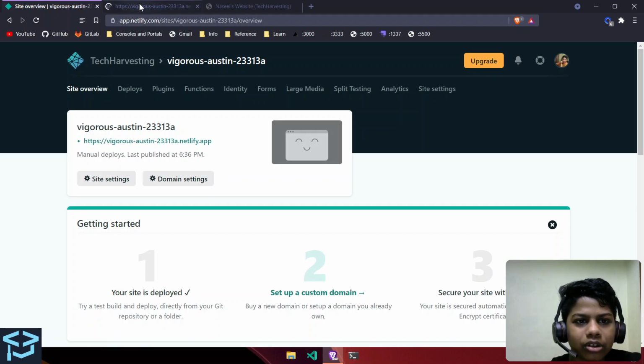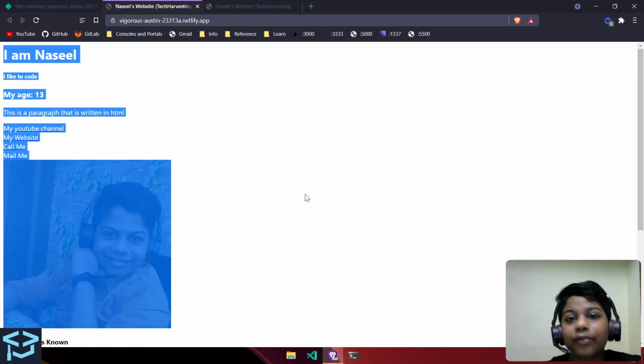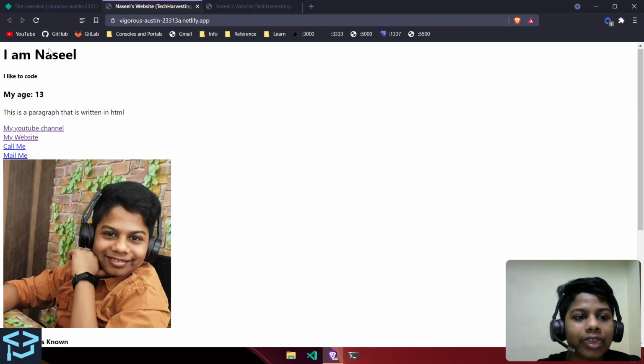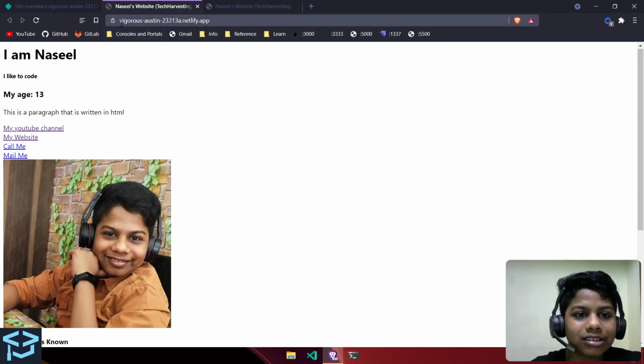Right now, let's have a look if it's done. Yes, it's done. It's fast actually. Netlify is actually fast, so you can view the image and everything's loading. So this is the URL. You have different websites with different URLs, right? So this itself is having a URL. This is the URL you can get.